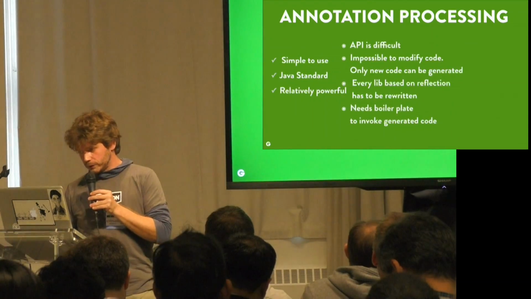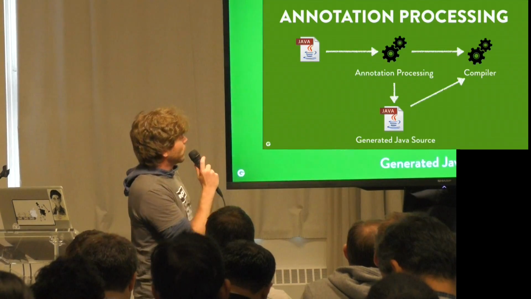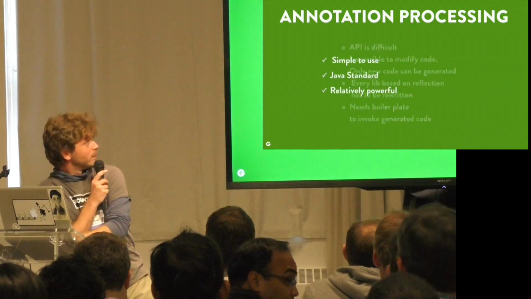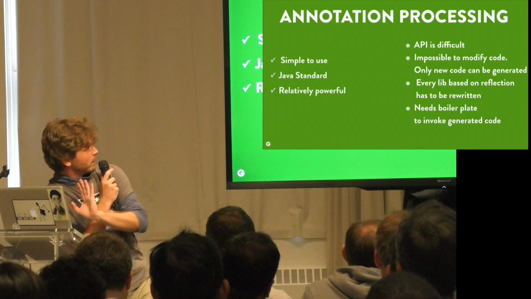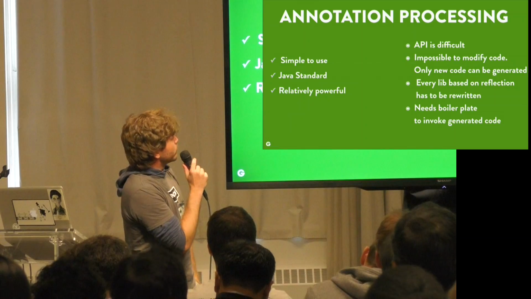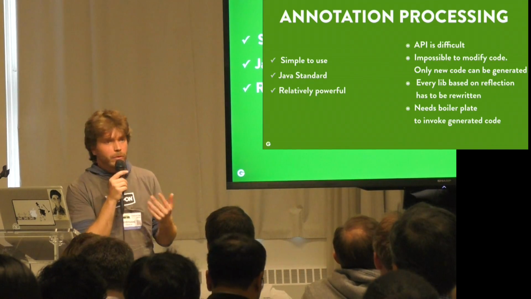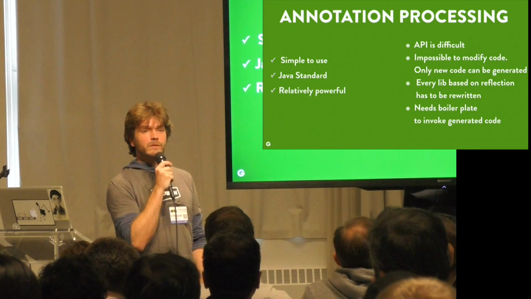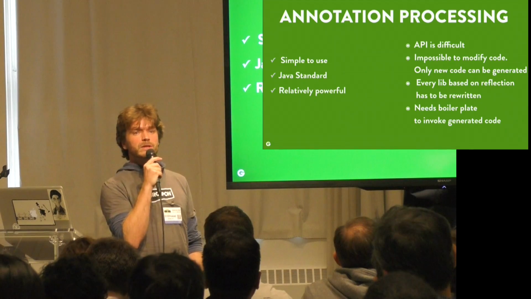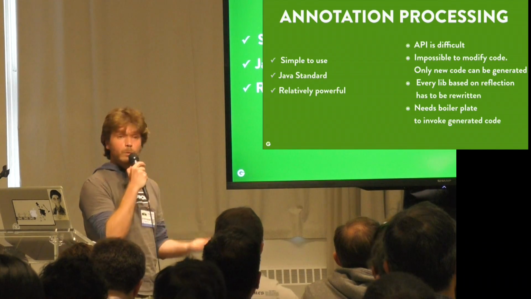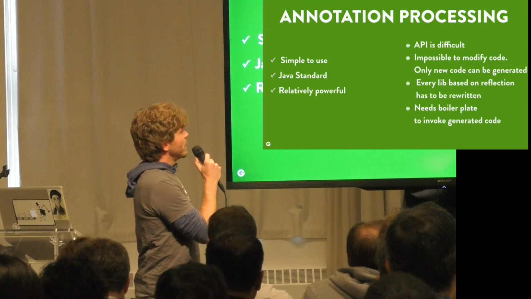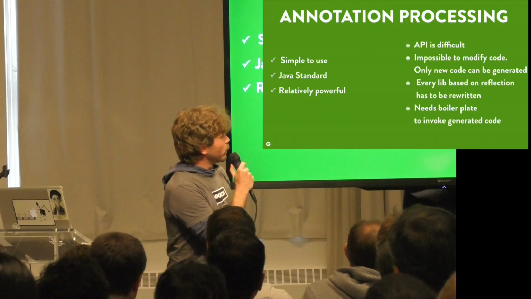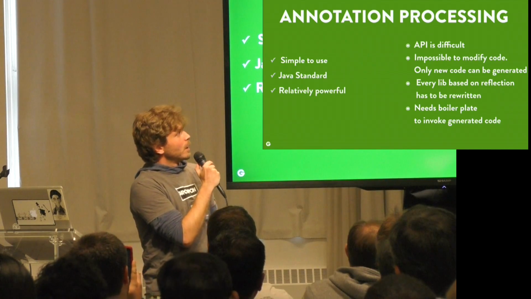So let's evaluate what annotation processing gives us. Yeah, annotation processing is quite simple to use. You just have to annotate a bunch of fields, methods, whatever. It's a Java standard, which is a big plus. It's part of the Java specification. It's not supposed to change. It's supposed to be implemented by all the Java compilers, and it's supposed to work in the same way for everyone, which is good. It's relatively powerful, not as powerful as bytecode weaving or AST manipulations. We will see why in a second.